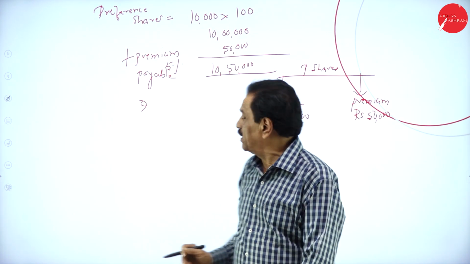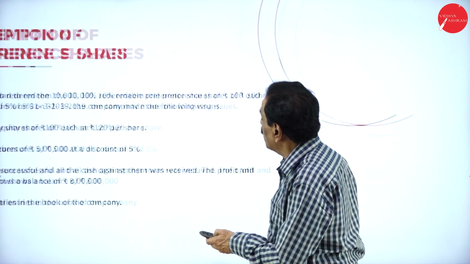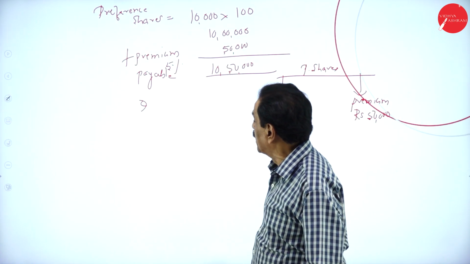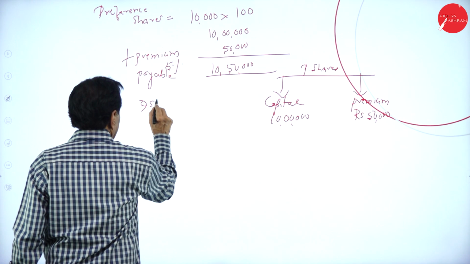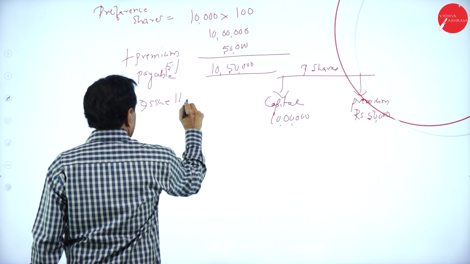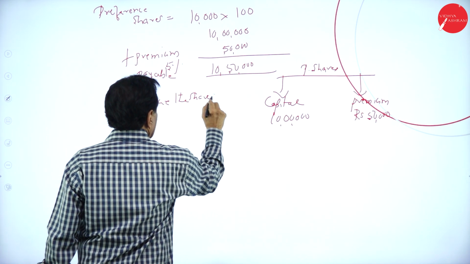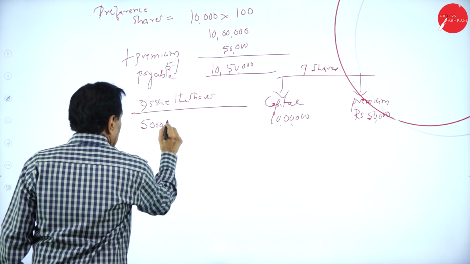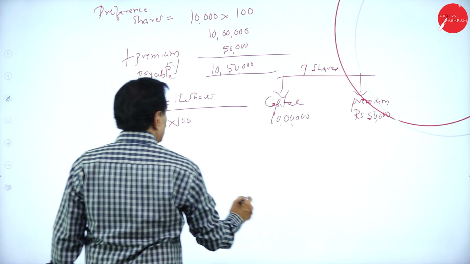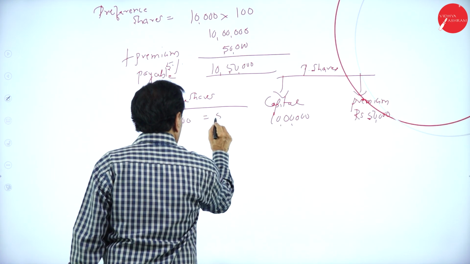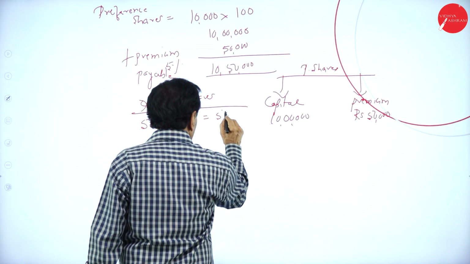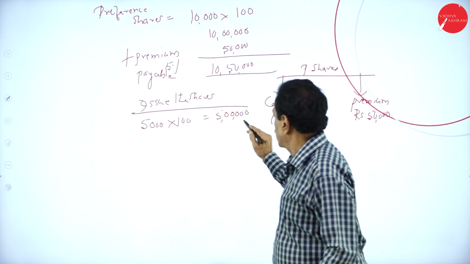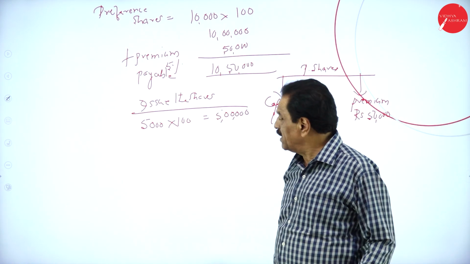So, what's the procedure? Then issuing the shares. How many shares were issued? 5,000 equity shares, 100 each at rupees 120. How many shares? 5,000 shares at the rate of rupees 120. 5 ones are 5, followed by 000. It is 5 lakh. So 5 lakh rupees.